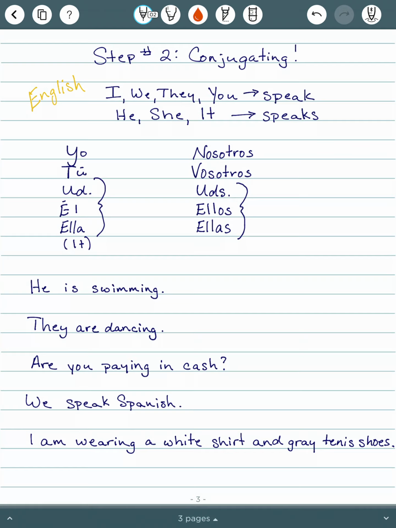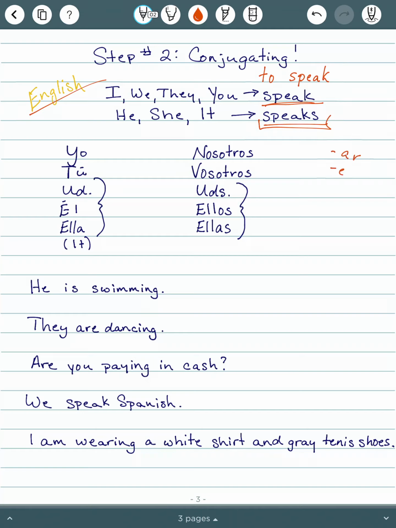So back to our notes on how to actually conjugate these. Also, we need to know our pronouns, so if you haven't gotten there yet, do that. In English, to conjugate verbs means we take the infinitive, for example, "to speak," and we know whether to use "speak" or "speaks." For most verbs, I, we, they, and you will all go with one form of the verb, and for he, she, and it, typically you add an S. That's how normal verbs work in English.